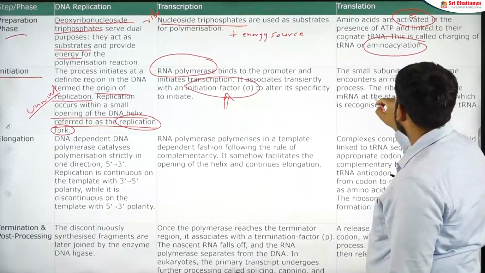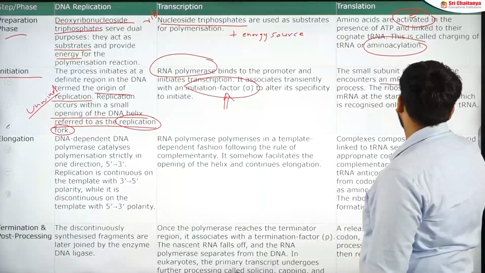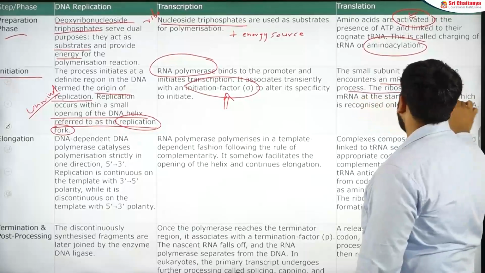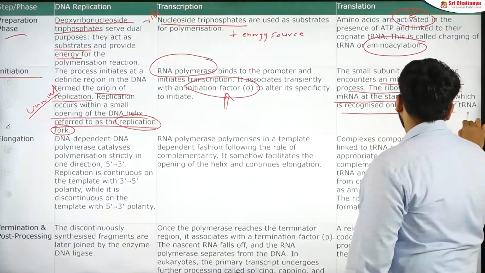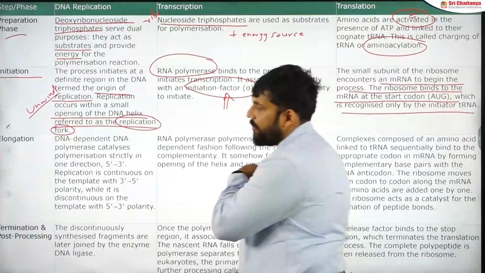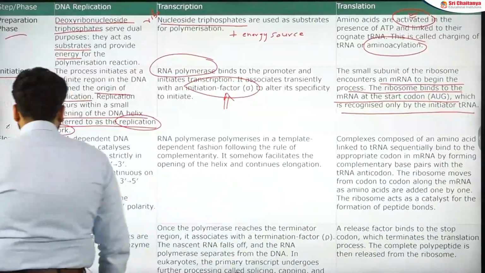In this, the actual start is happening when the ribosome binds to the mRNA at the start codon AUG. This is recognized only by the initiator tRNA, and this is the initiation portion in case of the translation section.